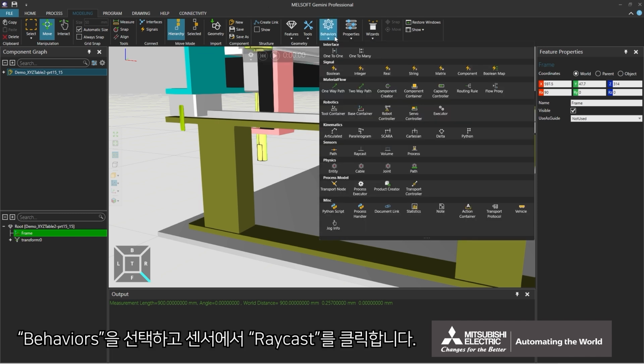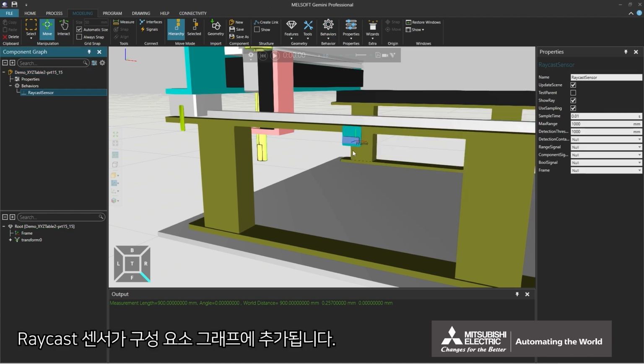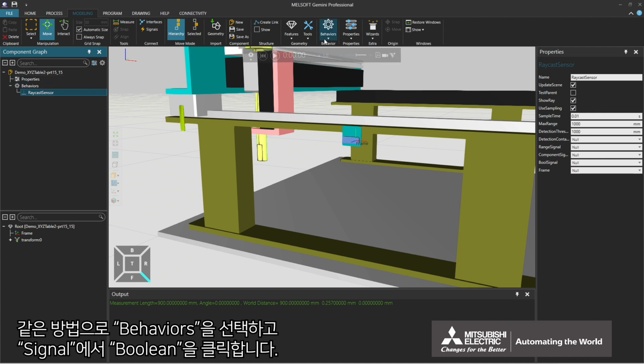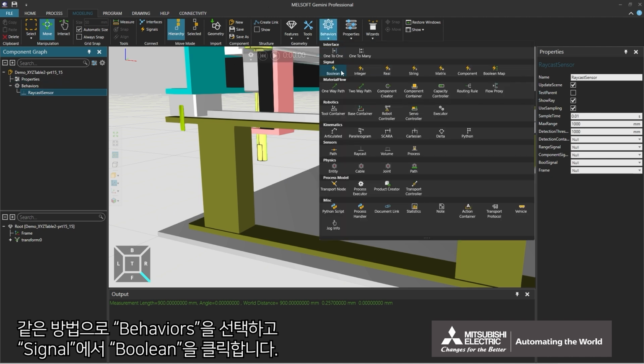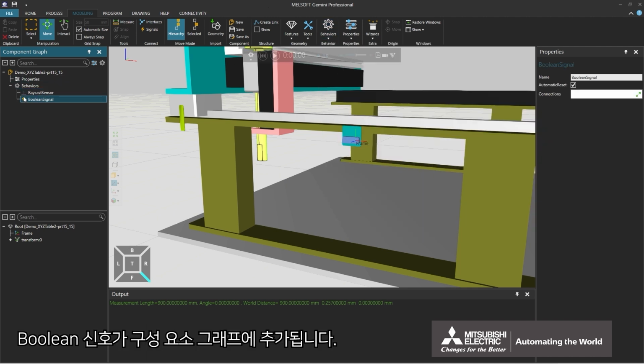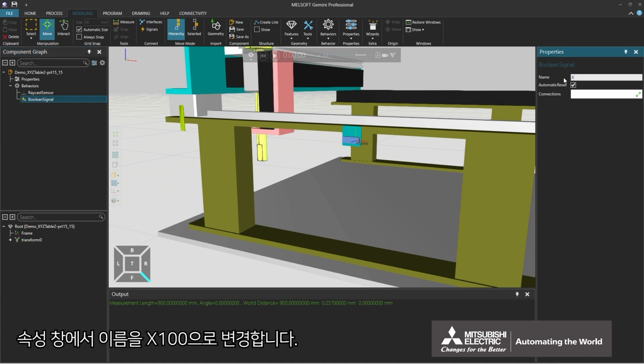Select Behaviors and click Raycast in Sensors. Raycast sensor will be added to the component graph. In the same way, select Behaviors and click Boolean in Signal. Boolean signal will be added to the component graph. Change the name to X100 in the Properties window.